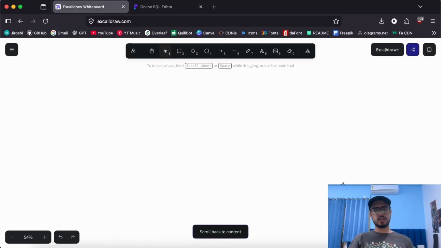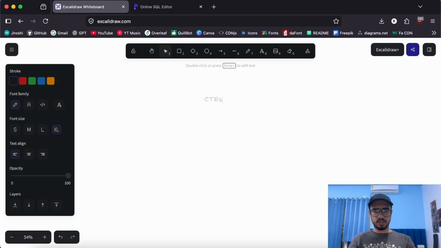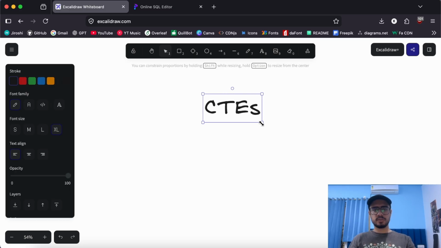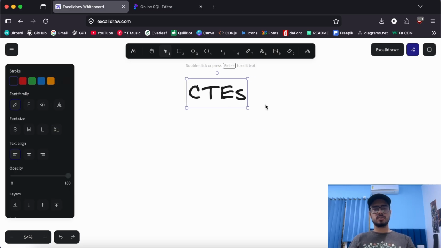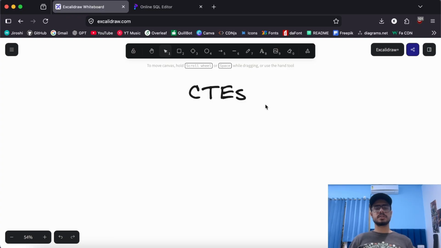Okay, now let's try to understand what CTEs are. So CTEs is one of the most underrated topics in SQL. Not many people learn it, but it is extremely useful, makes you stand out in interviews, and makes your lives really easier if you write messy queries every day. Because if you write huge queries which get a lot messy, CTEs is the way to go, and it will really make your lives easier.